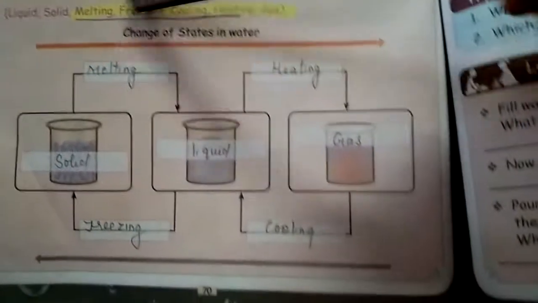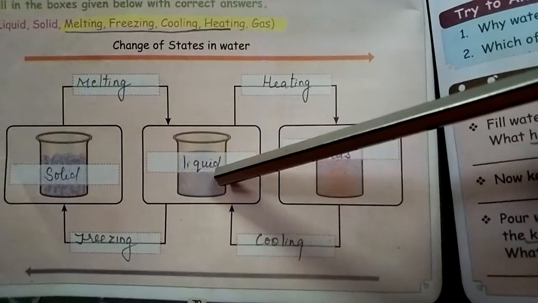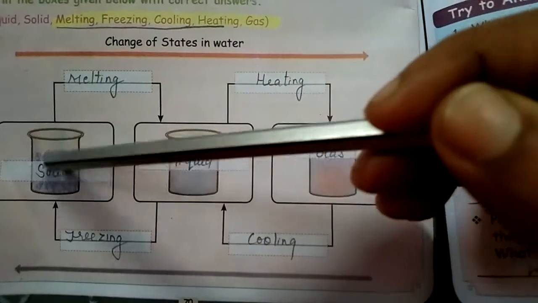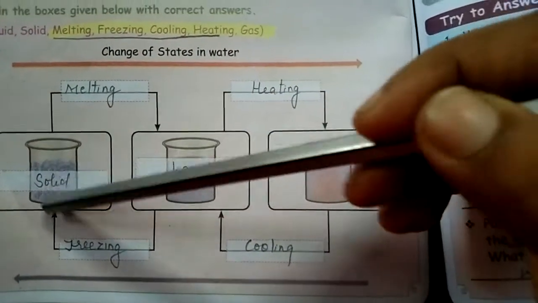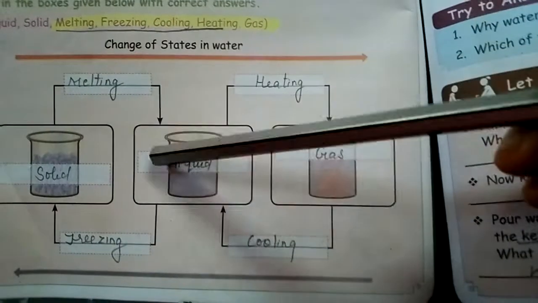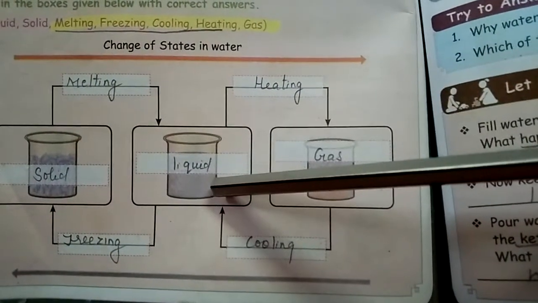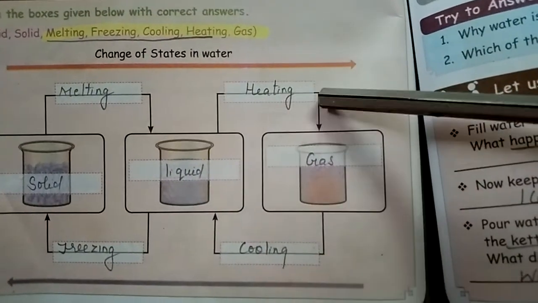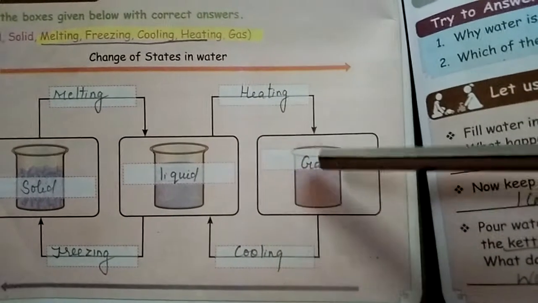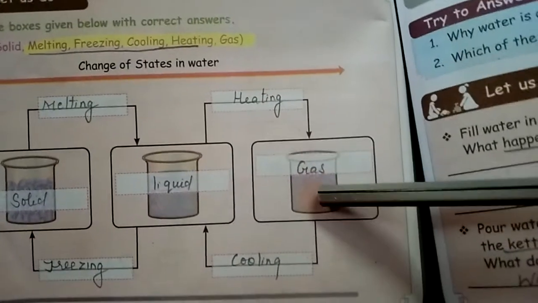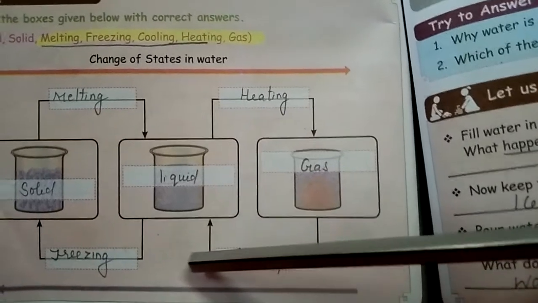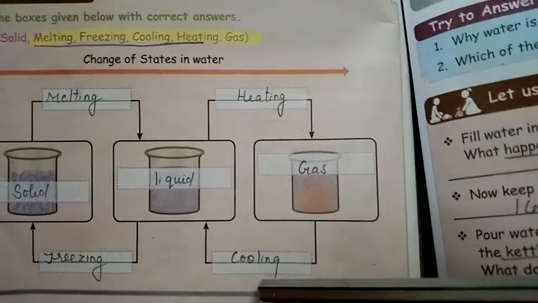See, this is one more example. Liquid. When we freeze it, it will become a solid. The solid form of ice, when we melt it, again becomes a liquid. The liquid form, when we heat it, becomes a gas. Again, the gas will be formed into liquid when we cool it.